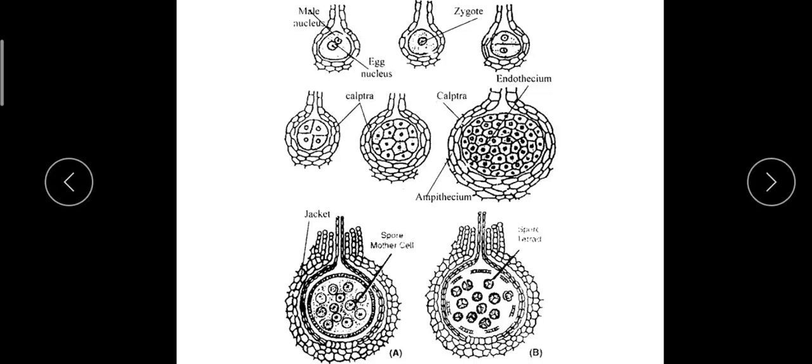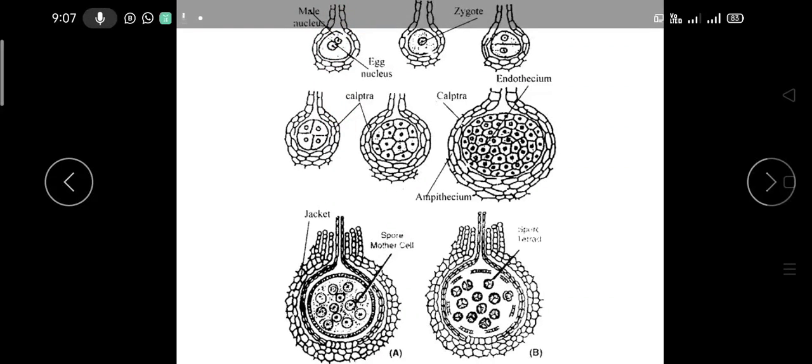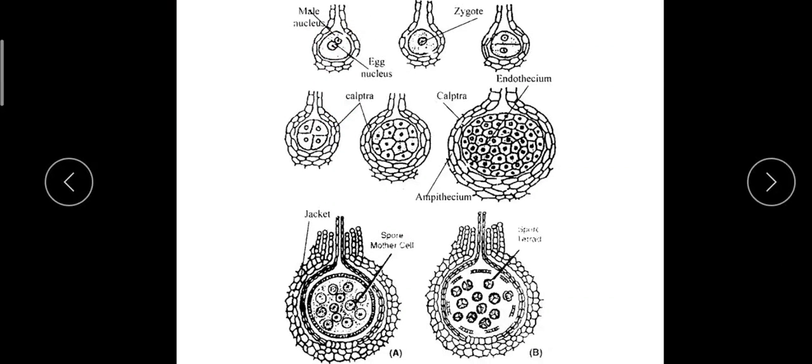And this mucilaginous substance imbibes water. This imbibitional force within the neck causes the cover cells to separate from one another. So the tip region, which is occupied by the cover cells, is separated, forming a narrow passage to the inside through which the anthrozoids can enter. From this passage, the anthrozoids can freely enter into the Archegonium and come in contact with the egg that is found inside the venter.